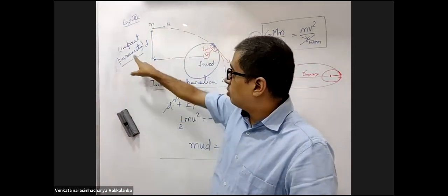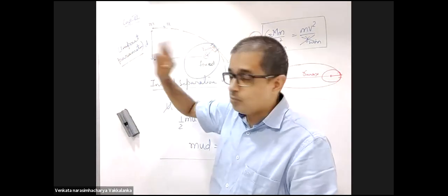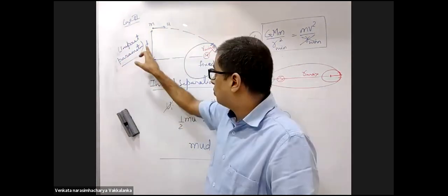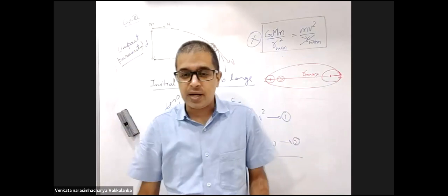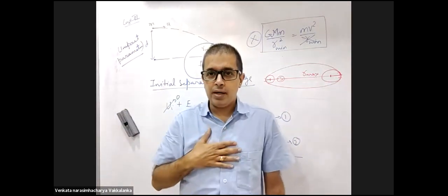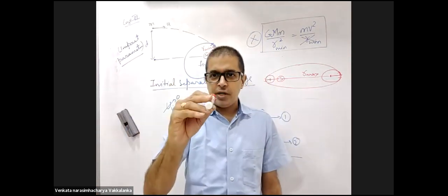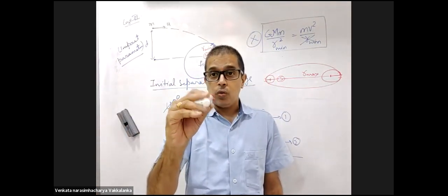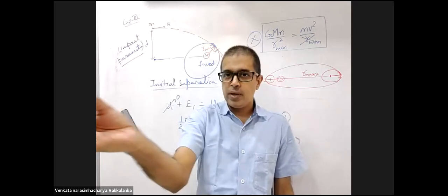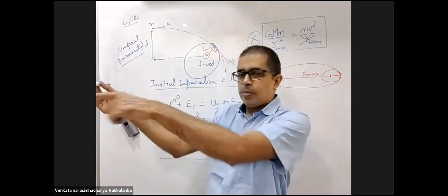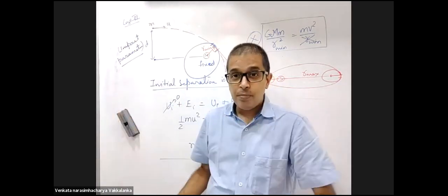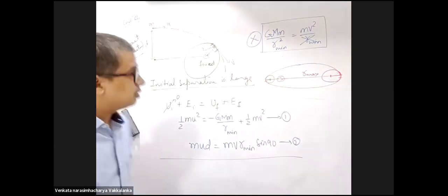There are several names given for different parameters. This distance is called impact parameter. If I am the center point of the body and a body is fired straight towards me, impact parameter is 0. But if the body is fired this way, as it is going straight, drop a perpendicular. That is impact parameter.